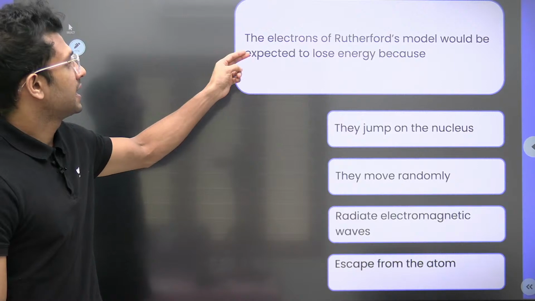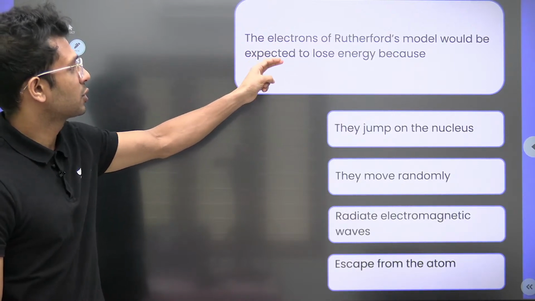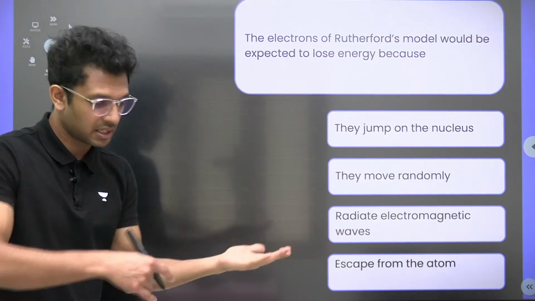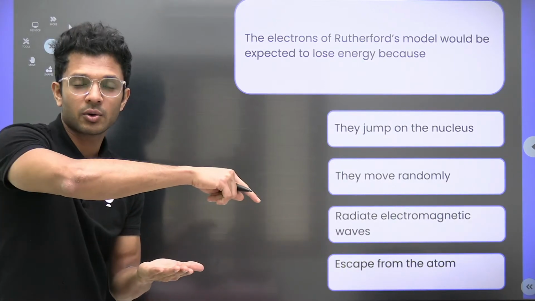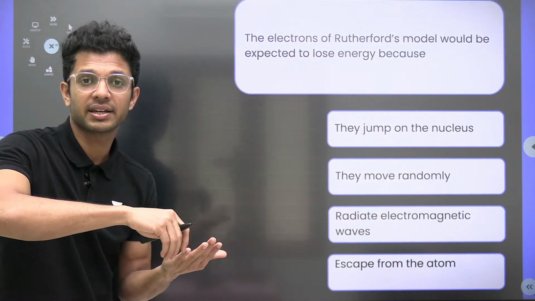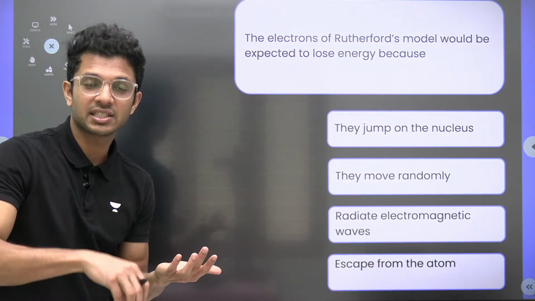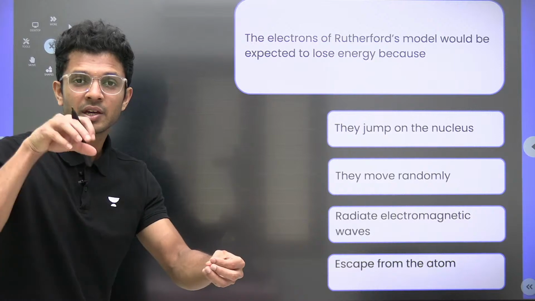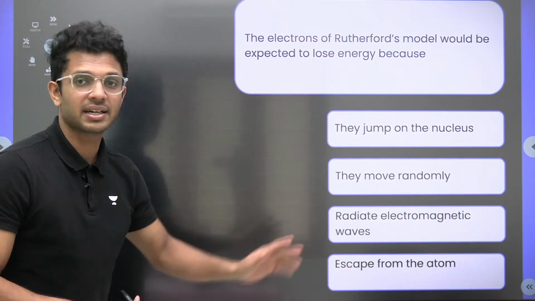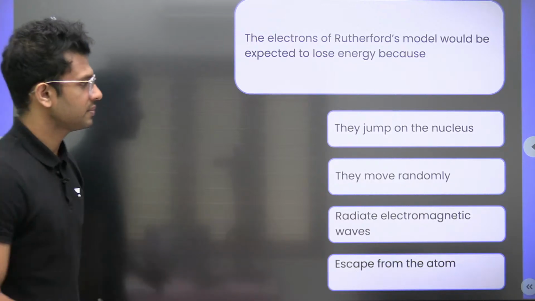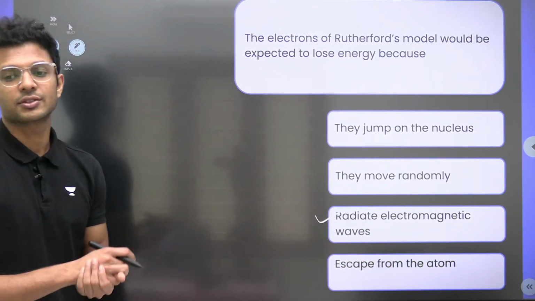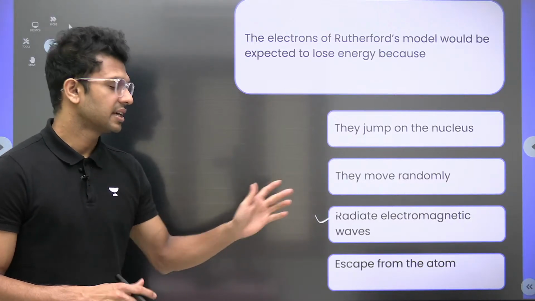Let's see. The electrons of the Rutherford model would be expected to lose energy because it radiates electromagnetic waves. Just now, when electrons revolve in a circular path, they are associated with centripetal acceleration. So the electron, a charged particle, accelerates. When charged particles accelerate, it produces electromagnetic waves or radiation. So it loses energy because of the production of EM waves.